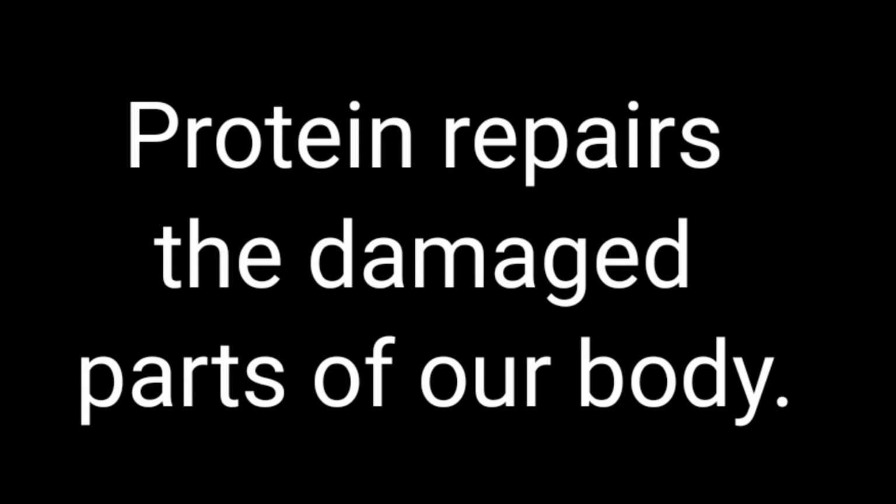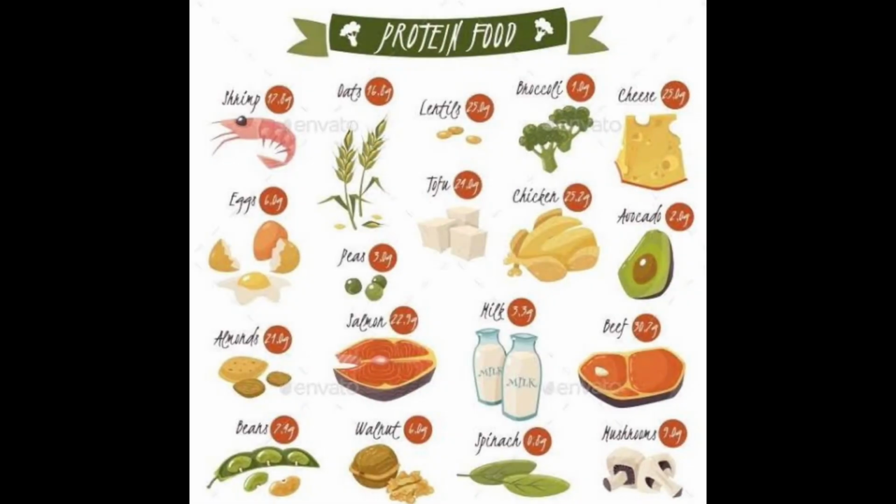Then which are the food items which are rich in proteins? Milk, cheese, eggs, pulses, peas, soybean, meat and fish contain plenty of proteins. Children, what do you think? Who needs more protein? A child or an adult?